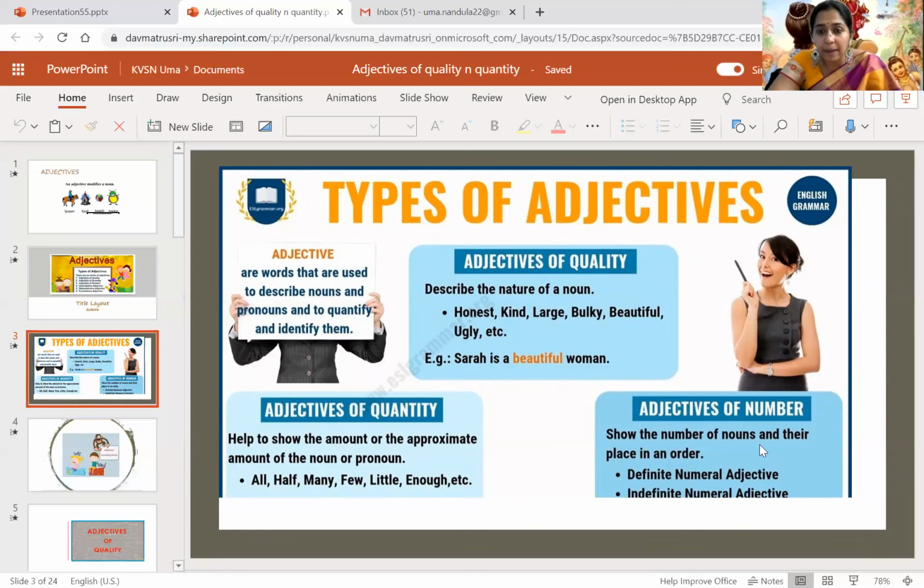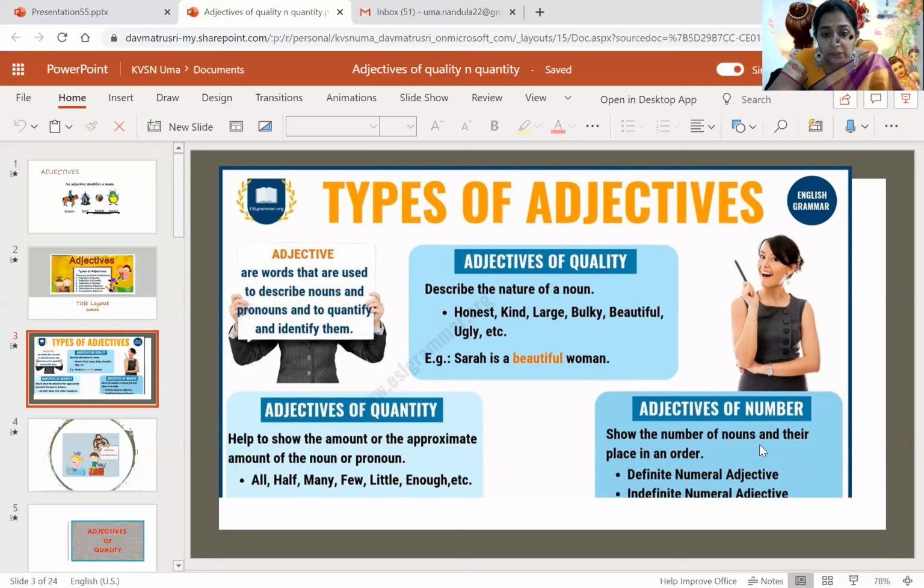So when you write a paragraph, when you write a story, when you write something, we use lots and lots of adjectives. They play a major role in the grammatical part, or when we write an essay, when we write a question, right, children?